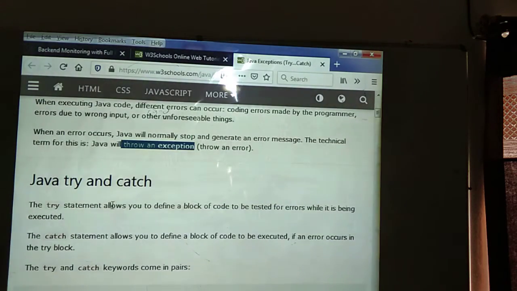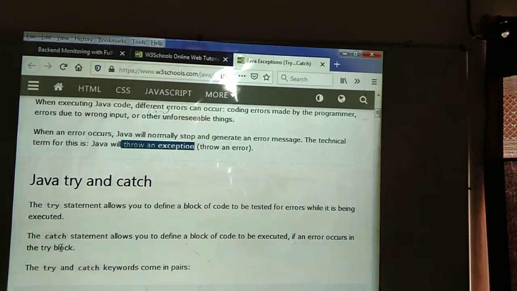The try statement allows you to define a block of code to be tested for errors while it is being executed. Whenever errors occur, in this block of code we give some statements, and the try block will be executed. Next, the catch statement allows you to define a block of code to be executed if an error occurs. If an error occurs, the catch block will catch the error and execute.